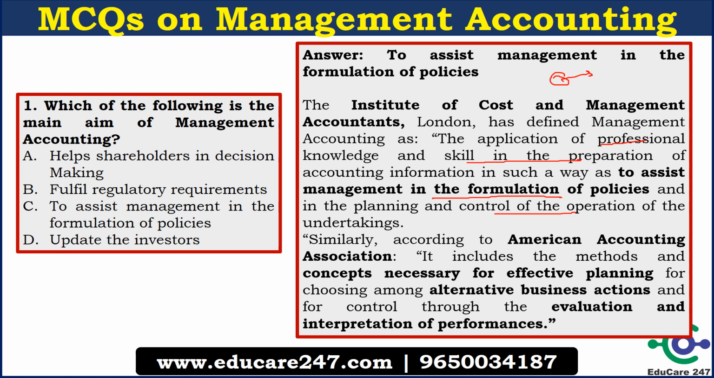The American Accounting Association also defined management accounting. It says it includes the methods and concepts necessary for effective planning and for choosing among alternative business actions. So you have 5 different options and you have to choose one. For that you need data. Then you have the information from the data. Then you can take the decision.